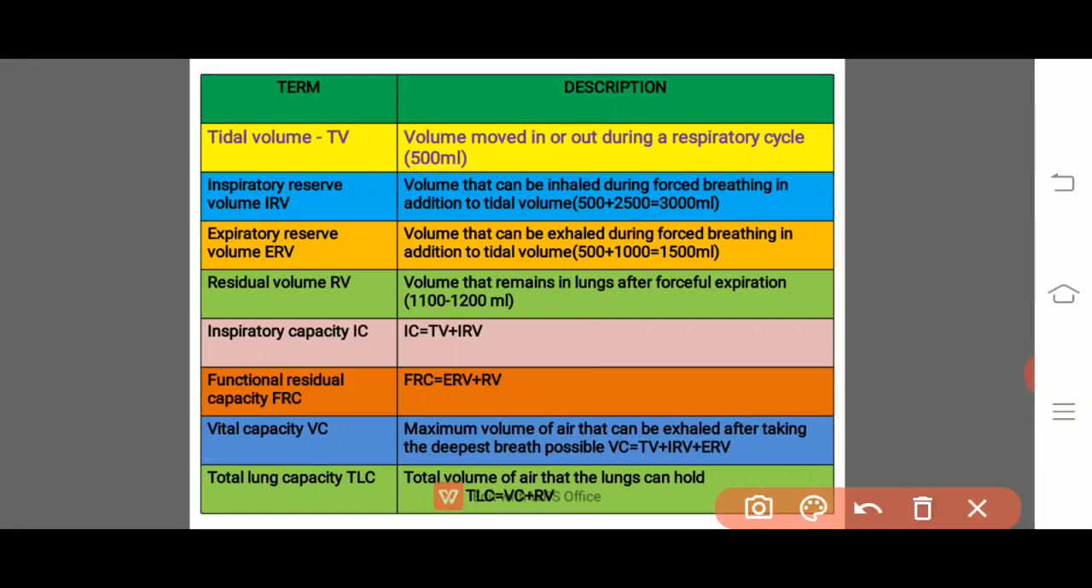So this is all about the introduction to respiration and the human respiratory system, and the expiration and inspiration, that is the breathing mechanism, and the terms, the vocabulary which is useful in studying the